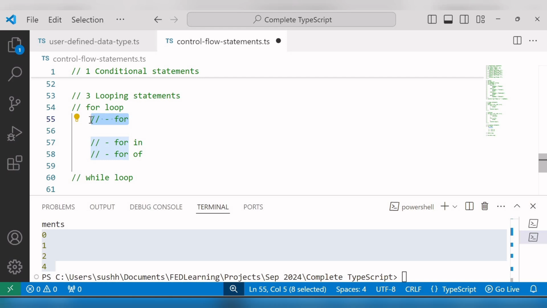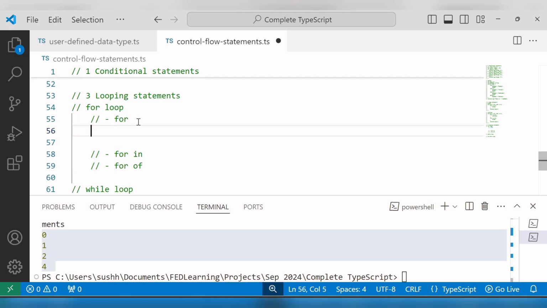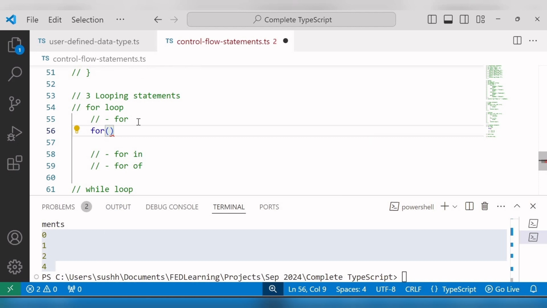This loop is used when you know in advance how many times you need to iterate. This for loop statement creates a loop. It consists of 3 optional expressions separated by semicolons and enclosed in parentheses, like for open and close parenthesis, and inside that I'll declare one variable, let I equals 0.